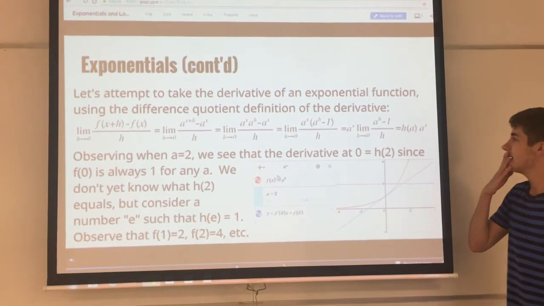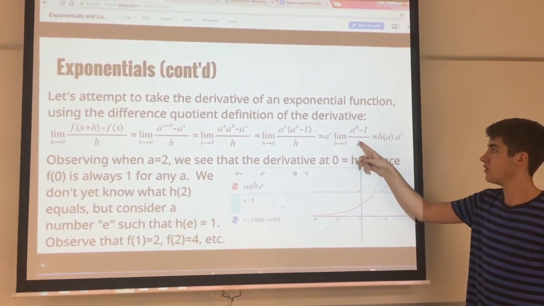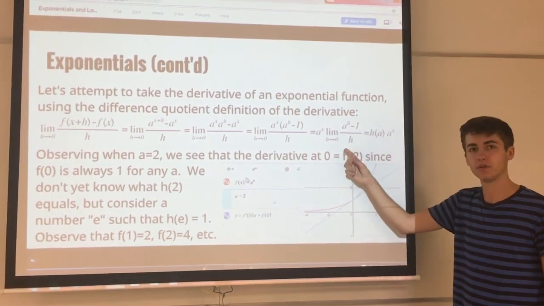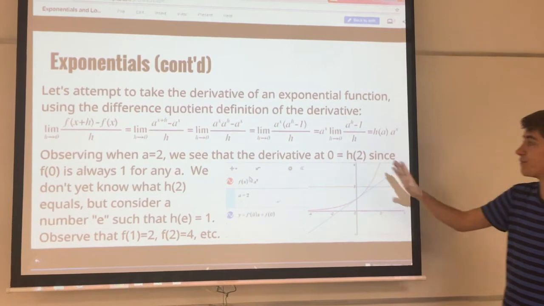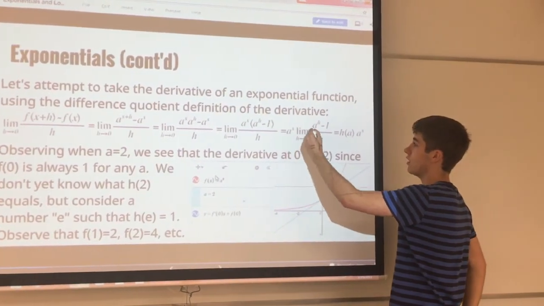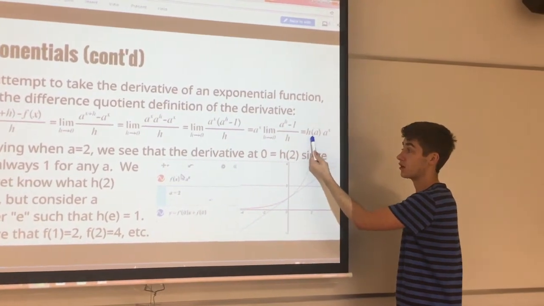As you can see, there's no x in this anymore. And all that's happening is these h's are going to 0. So this doesn't evaluate to a function of x of any kind. This is just a number. This just comes out to a constant. And so from now on, we're going to take this limit, the limit as h goes to 0 of a to the h minus 1 over h, to be this function called h of a.